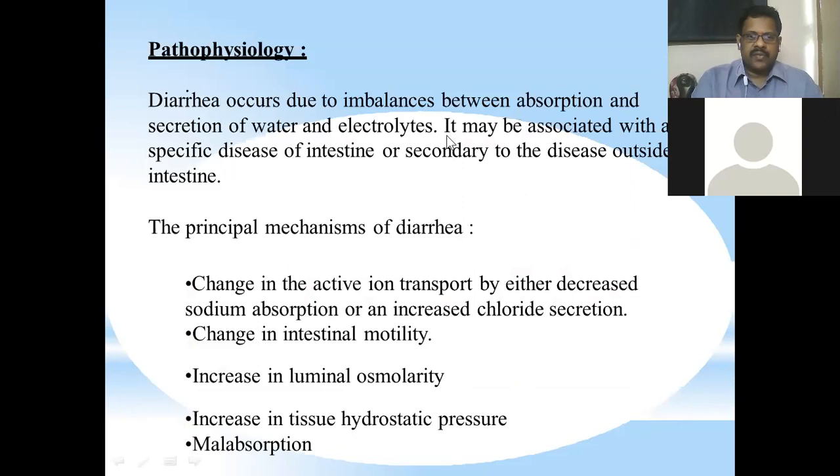Pathophysiology: diarrhea occurs due to imbalance between absorption and secretion of water and electrolytes. It may be associated with specific diseases of the intestine or secondary to disease outside the intestine. The principal mechanism of diarrhea is a change in active ion transport by either decreased sodium absorption or increased chloride secretion. So what happens due to osmosis? The water level will be higher inside the intestine.